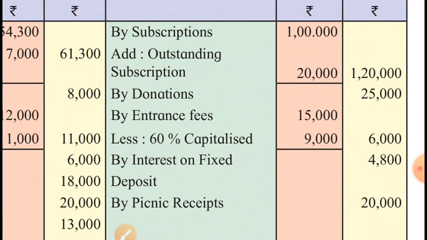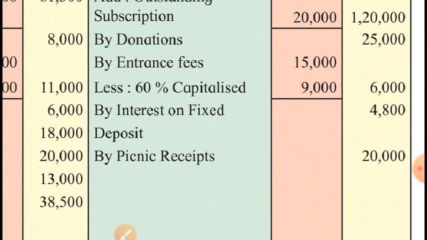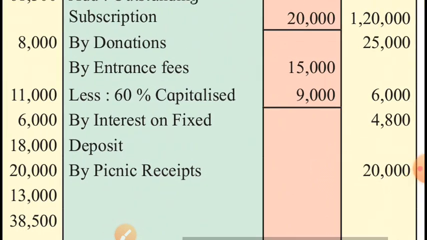Then donations, these were general donations, so income for the business. Entrance fees: the receipt side said that for this year we received 15,000 entrance fees, and the adjustment compelled us to convert 60% of 15,000, that is 9,000, into capital fund.